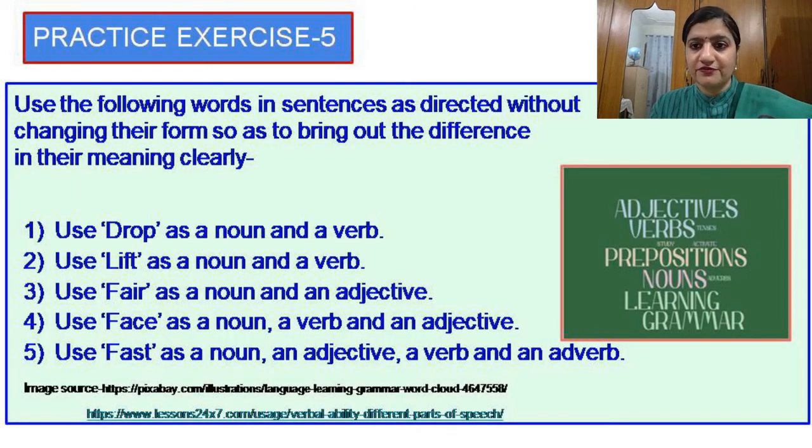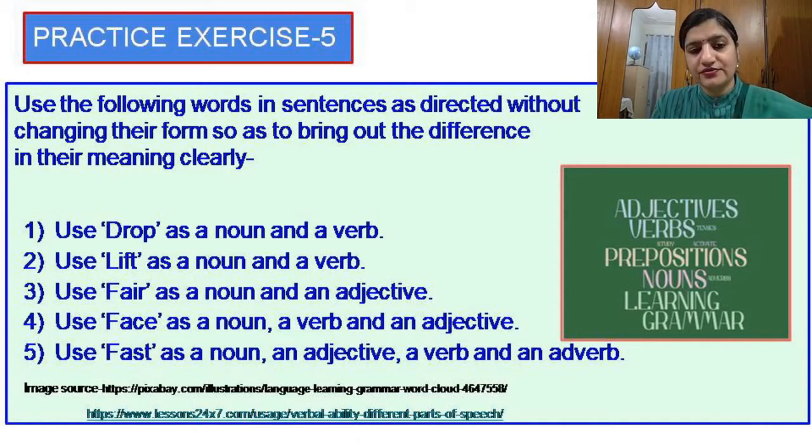Then practice exercise number 5, we also saw the beauty of the English language, as the same word can function as different parts of speech in different sentences, conveying different meanings. So on the basis of that, this exercise has been created. Look at the first thing which you need to do. Use the following words in sentences as directed without changing their form, so as to bring out the difference in their meaning clearly. You have to use the word drop as a noun in one sentence, and then you have to use the same word as a verb in the next sentence, and you have to make these sentences on your own.